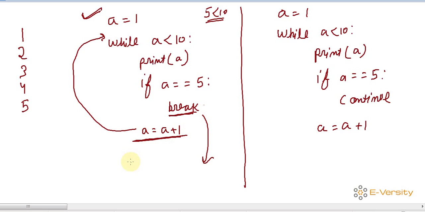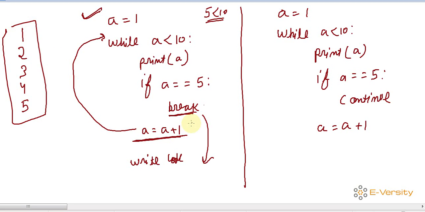After that, if you have written some code here, it would be executed. If you have not written anything, that means your program is completed now. So your output is 1 2 3 4 5. So this is the break statement, which basically means completely break the loop at any condition. What condition you have to pass here.